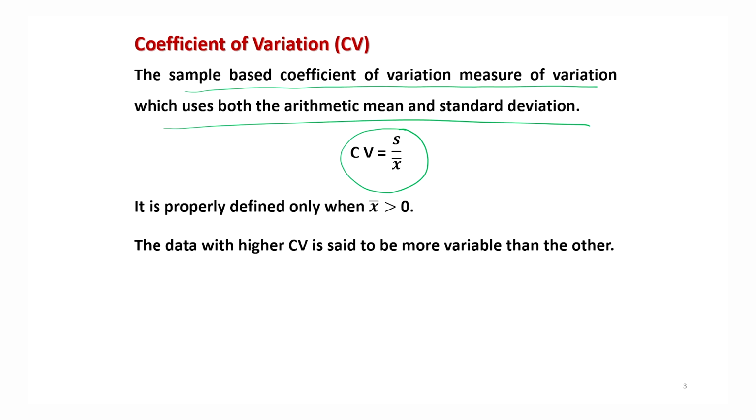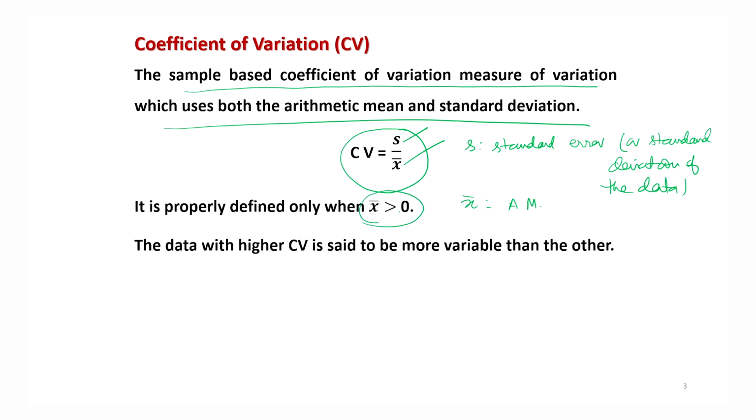So, CV is equal to S upon x bar, where S is the standard error, or equivalently in common language I will say the standard deviation of the data, that is the positive square root of variance, and x bar here is the arithmetic mean. Now, you have to understand that standard error or standard deviation is always greater than 0. So, if S and x bar have different signs, then this may be misleading. So, we assume that CV is well defined when the sample mean is also positive, right?